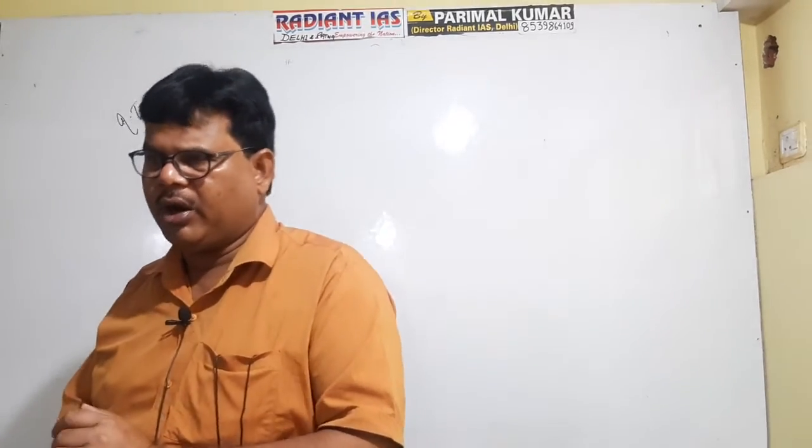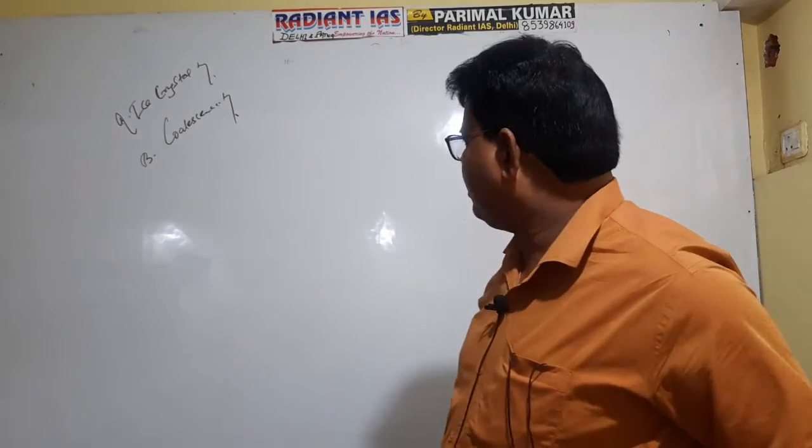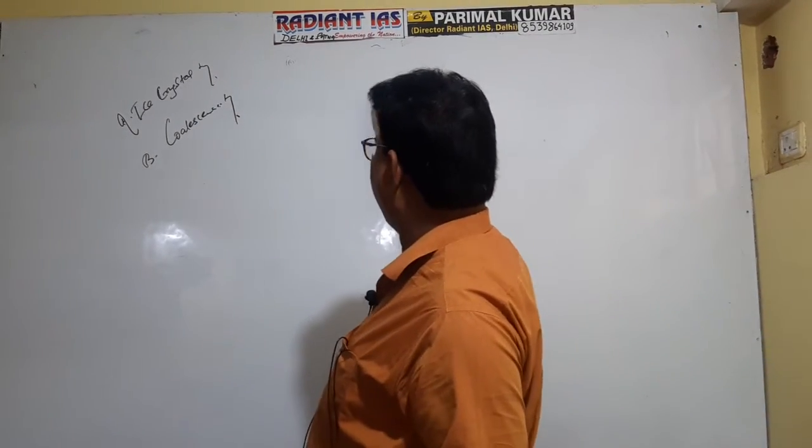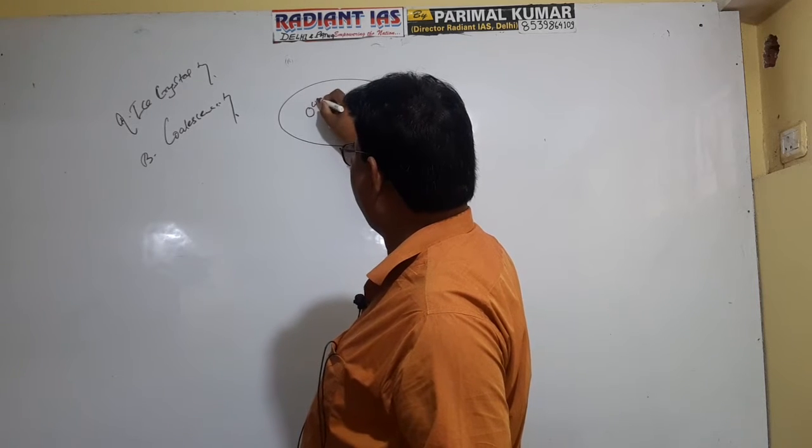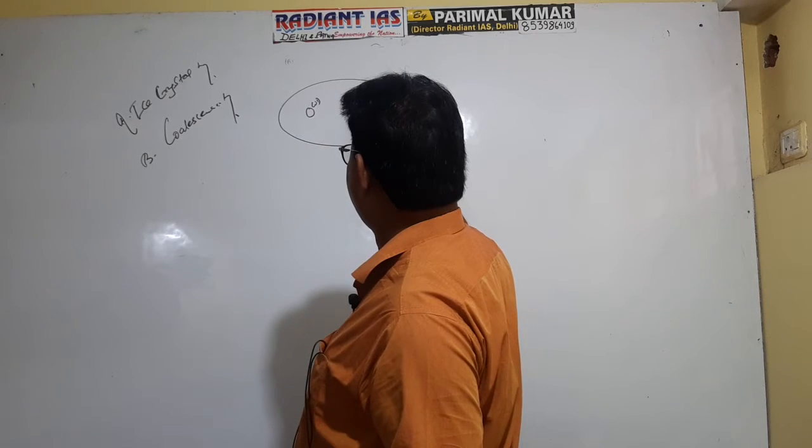According to ice crystal theory, those clouds can cause rainfall or precipitation when they contain both water droplet and ice crystal. Right, water droplet and ice crystal. Actually, if cloud formation occurs and this cloud contains water droplet, this is water droplet, and this is ice crystal.